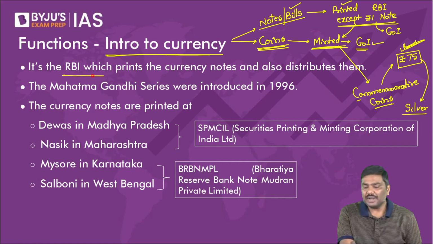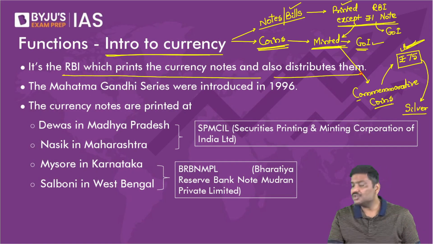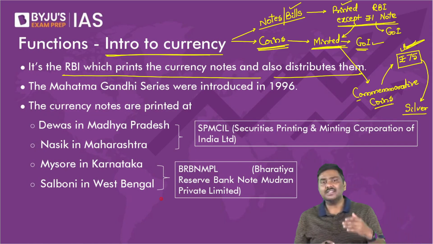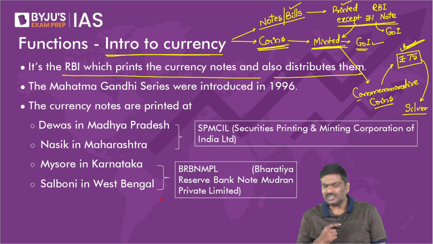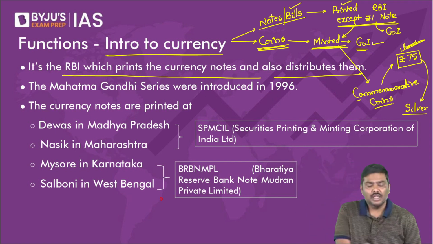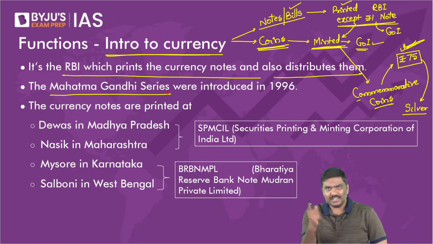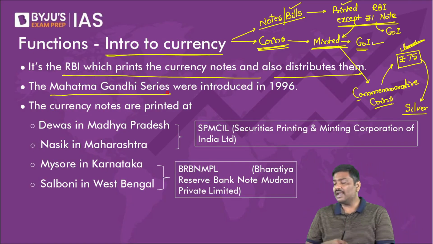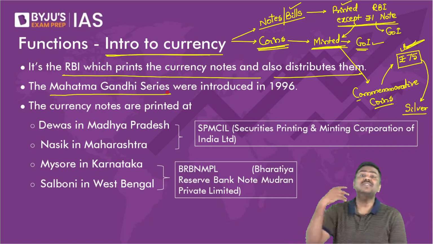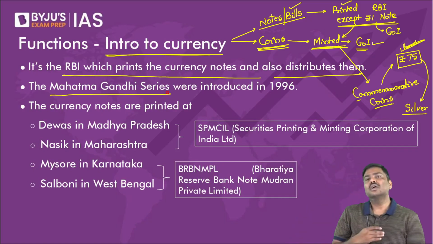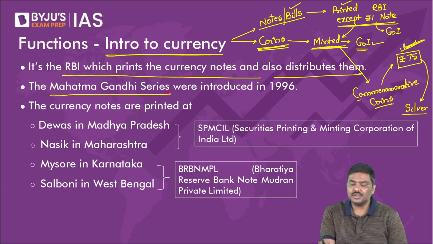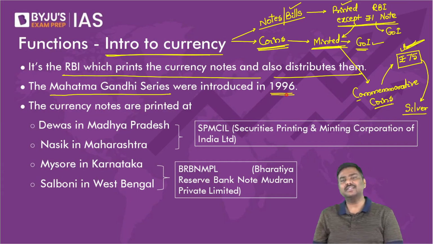Now, RBI prints currency notes and distributes these currency notes. Right now, any currency note that we are using, these are called Mahatma Gandhi series notes. I repeat, right now, any currency note that we are using, these are called Mahatma Gandhi series notes, which were introduced from 1996.